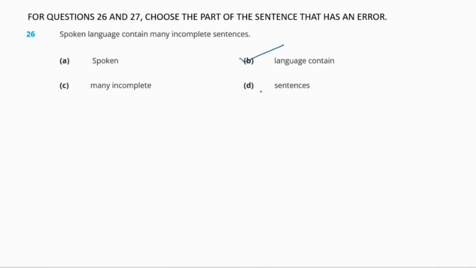Now what is the error here? The error here is this, that this should not be contained. Instead, this should be contains. Why? Because now see, here is the subject, spoken language. So now we are referring to only one language, which means the subject is singular. Therefore, the verb shall be plural. So in order to make it plural, what we will do? We use S, right? We add an S.